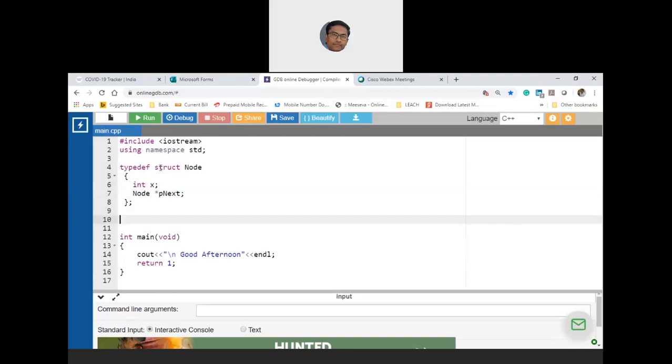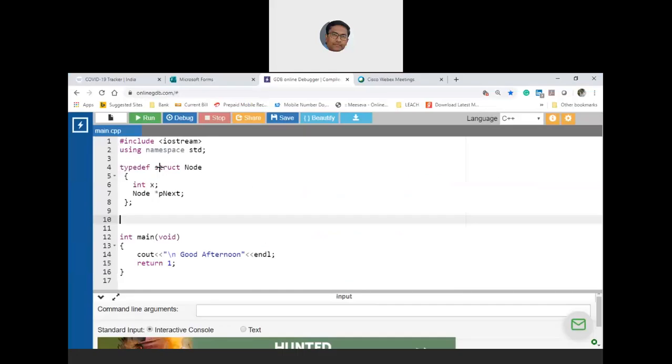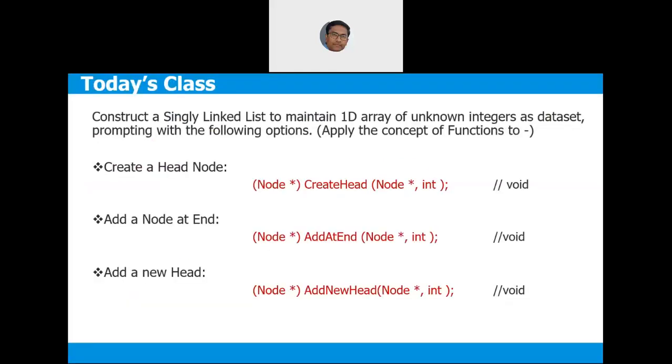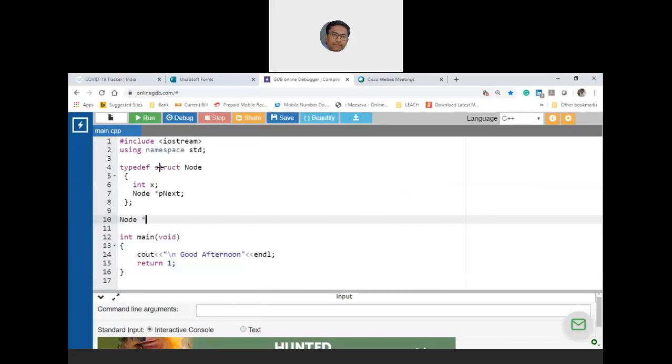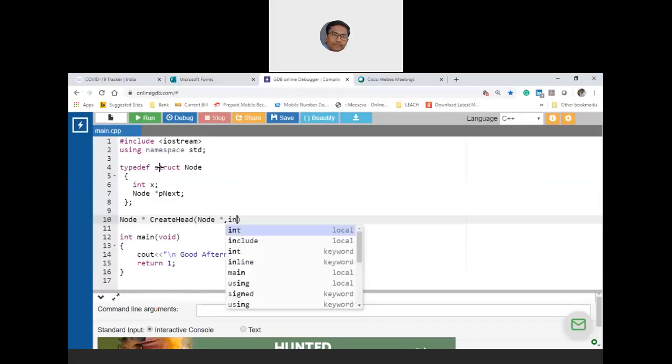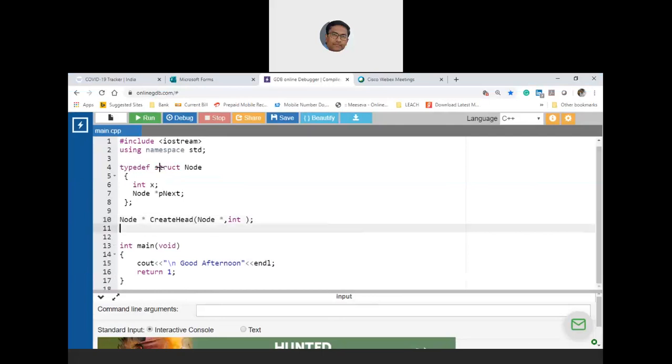We will do two things first: create the head node, then add at the end, and then display. Let me write the function prototypes. Create head returns node star, and creates the head with some specific value, whose data type is int.